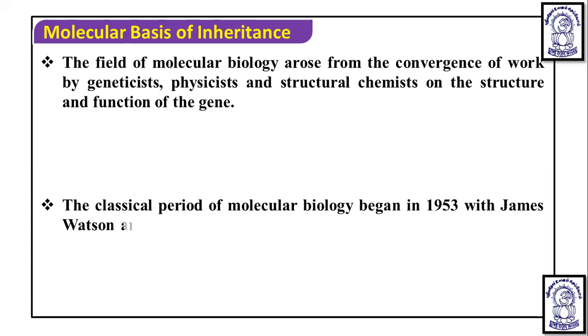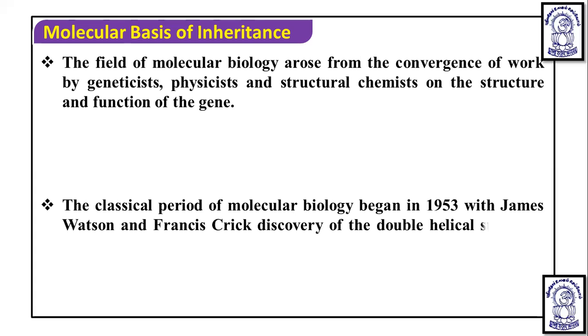The initial classical period of molecular biology began in 1953. In 1953, two scientists did very good work, and from that, the speed of study in molecular biology increased. The scientists are James Watson and Francis Crick, great scientists who also got a Nobel Prize.